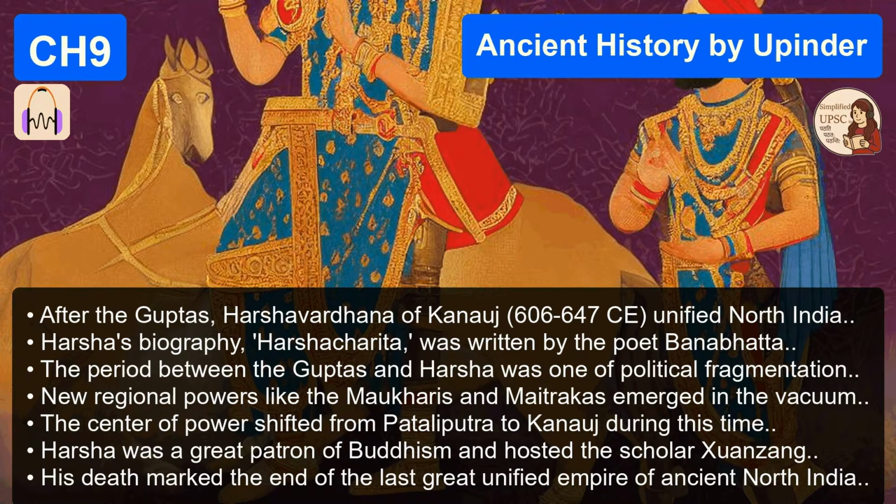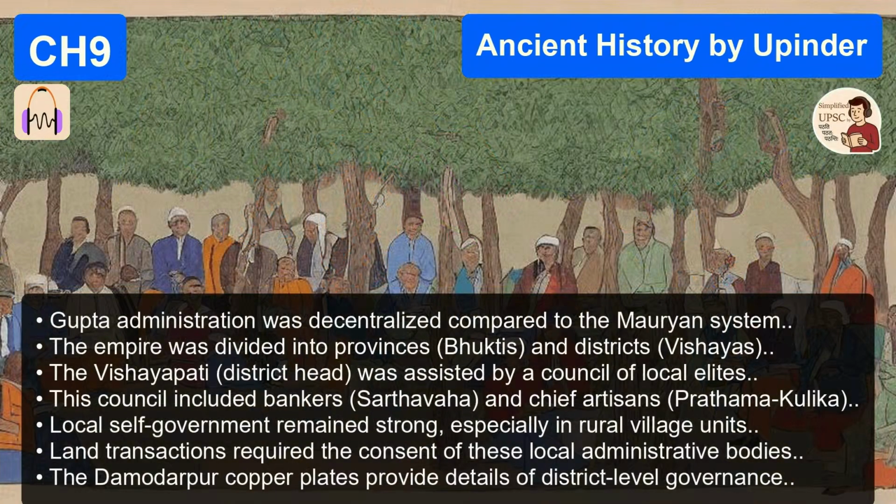Which connects to the biggest controversy of this period, land grants, the whole agrahara system. Why on earth were kings giving away their most valuable resource, land, left and right? It seems strange, doesn't it? Why would you give away your tax base? But it's a mix of piety and politics. The stated reason is religious merit. You give land to learned brahmanas to earn punya. But there's a practical reason, too. Oh, a very practical one.